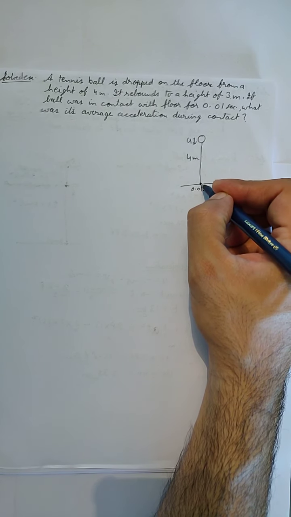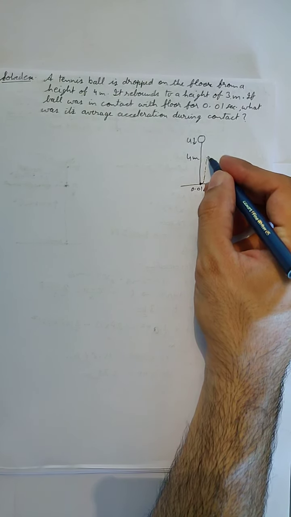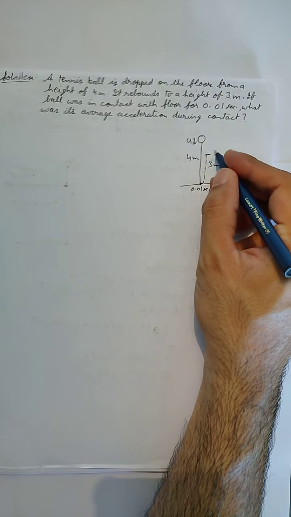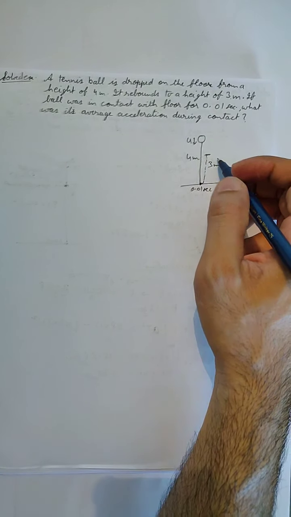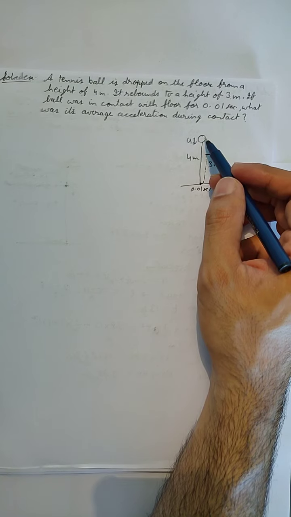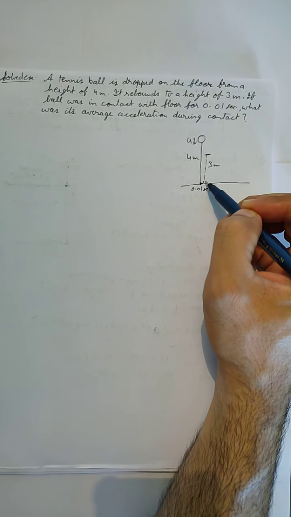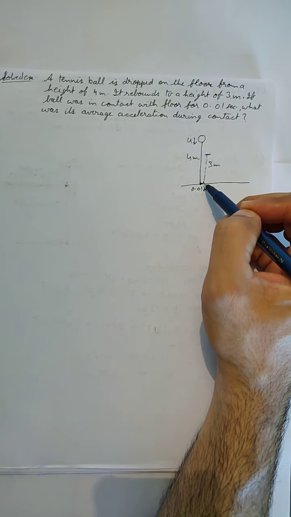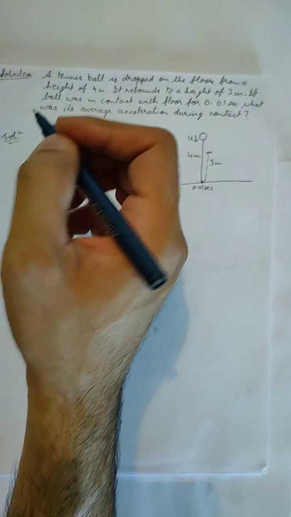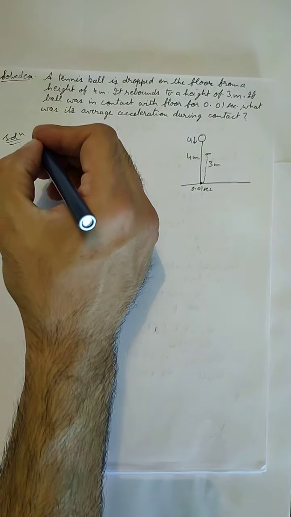So I'll make it like this. It again goes up to a height of 3 meters. So this will be the maximum height, the maximum height achieved after the rebounding. In this question also, we can divide this entire journey into two parts, the downward motion and then the upward motion. So I'll write here for downward motion.